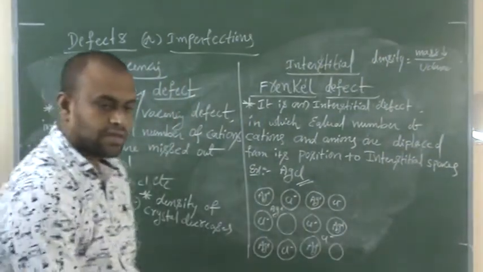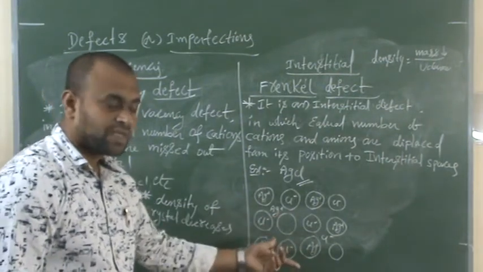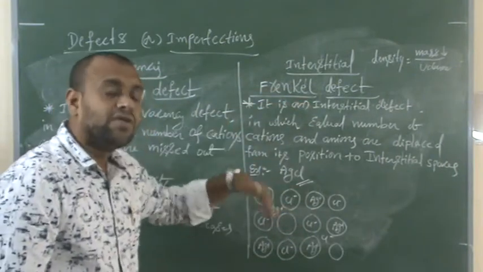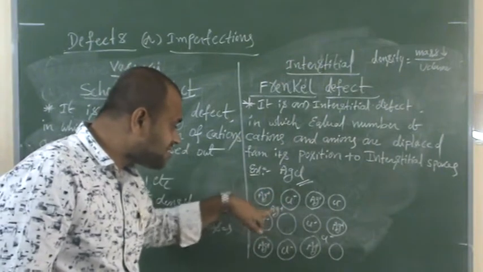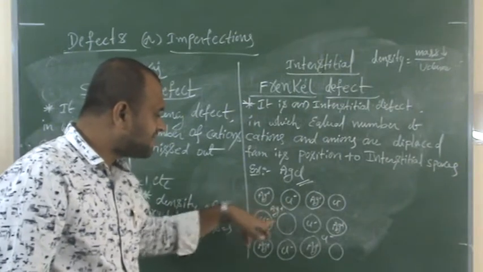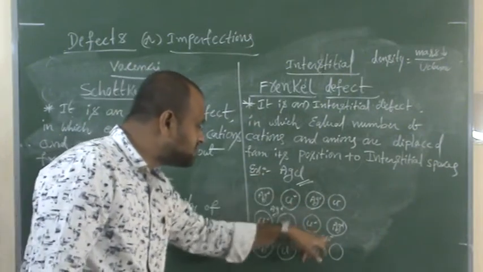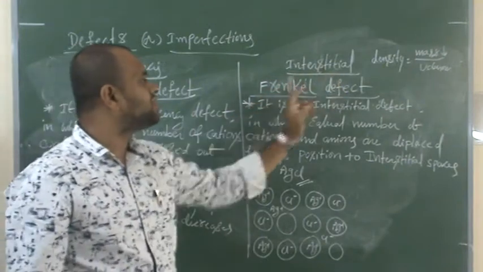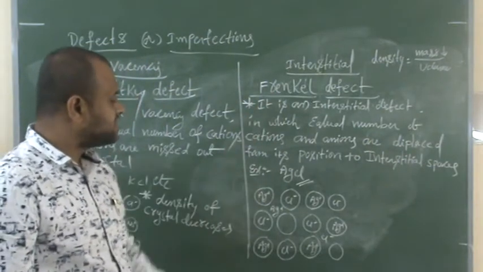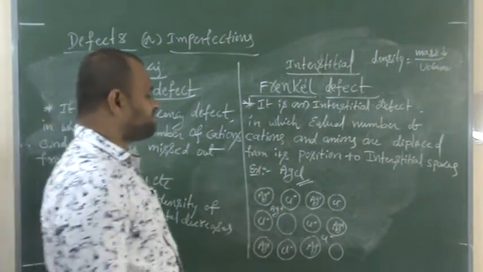See here. From here also, the ions missed out from their positions, but they have not gone away from the crystal. They are staying inside the crystal itself, in between the spaces, in between the particles. These spaces are said to be interstitial spaces, and the defect is said to be interstitial defect. That's why Frenkel defect is an example for interstitial defect. Understood? So here AgCl is an example.